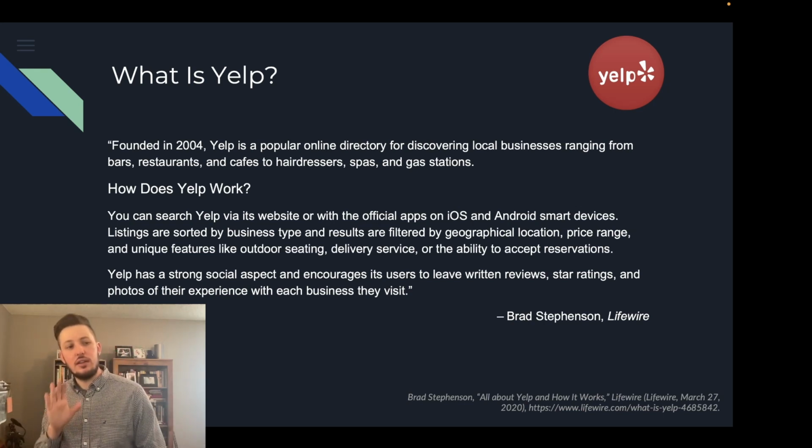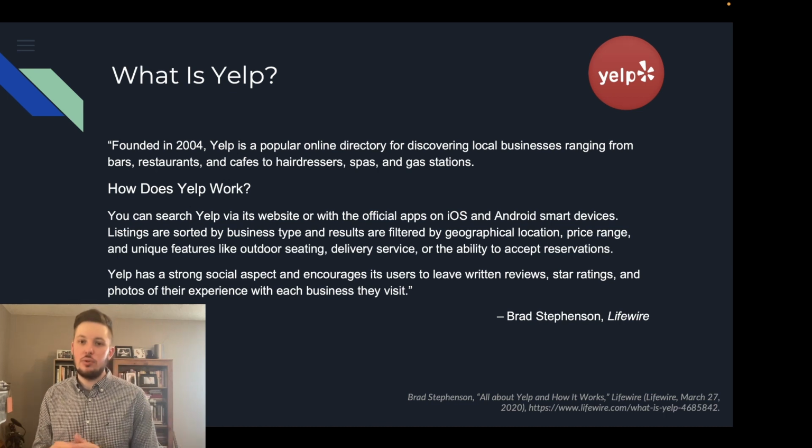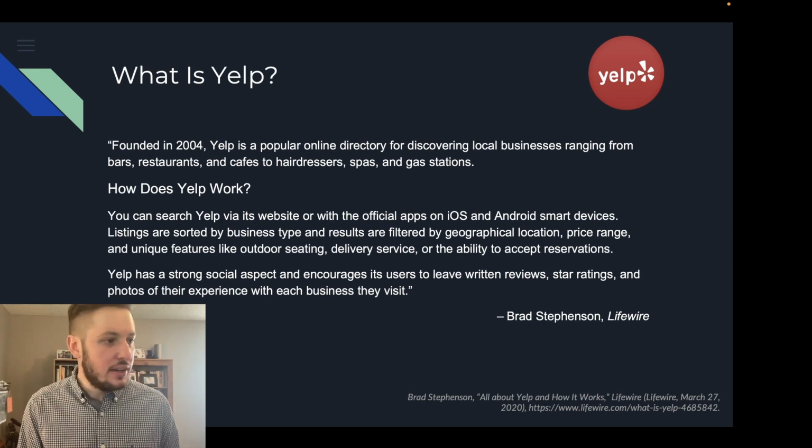But another interesting and important part, not necessarily for the purposes of this data project, but when we're trying to understand what Yelp is, it has a strong social aspect. It encourages users to leave these written reviews. It encourages them to pick out of 1 to 5 stars how they would rate this business on overall experience. And then, of course, invites them to share photos of their experiences as well. And this is all just something that Brad Stevenson from LifeWire put in his article, which you can find here and linked in the description below as well.